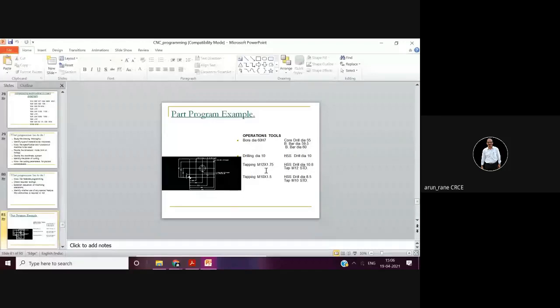This is the pitch. Instead of telling many times, students fail to tell what is the meaning of M, what is 12, what is 1.75. M stands for metric, 12 stands for the outside diameter, and 1.75 stands for the pitch. So these are the four operations to be done. So once you write the questions, then next step is you have to draw the sketch. So sketch is very simple.